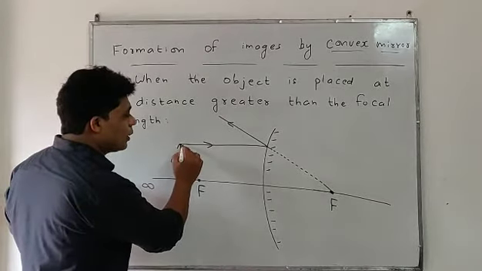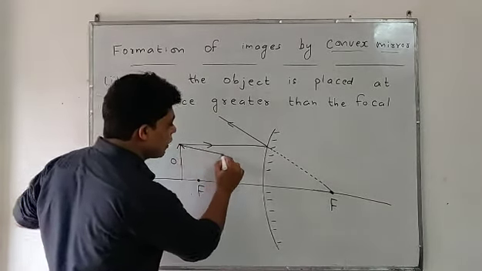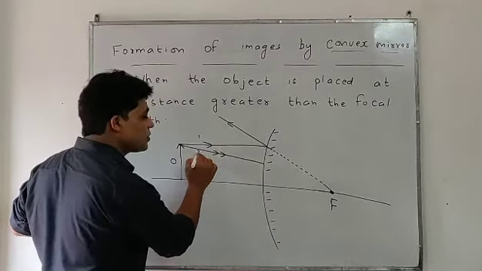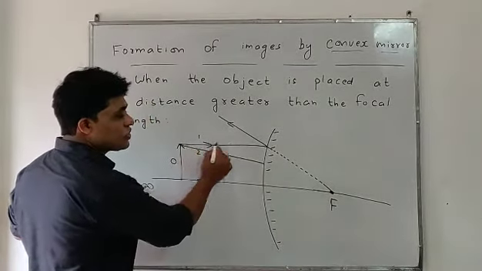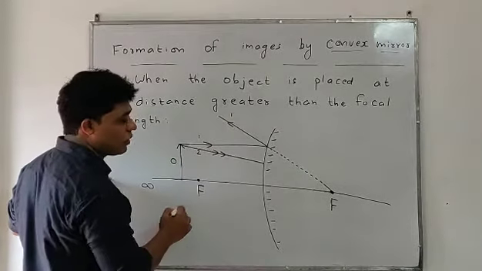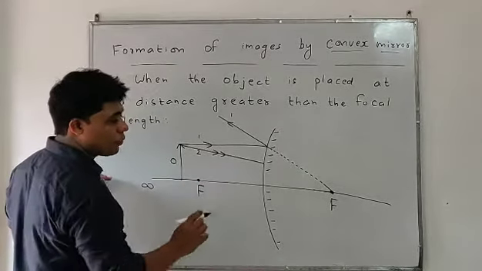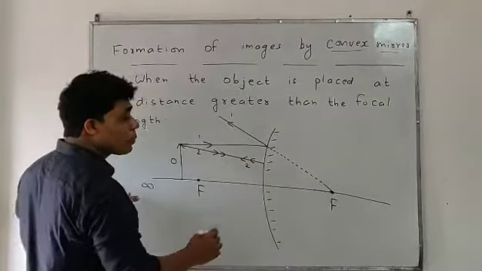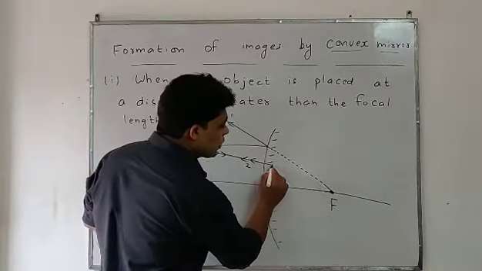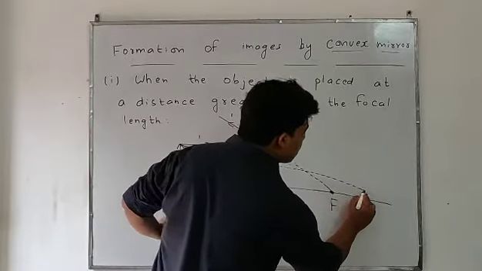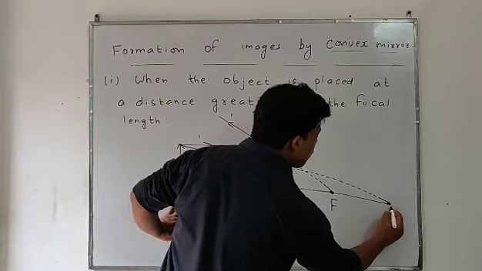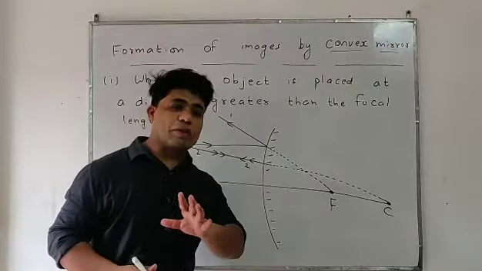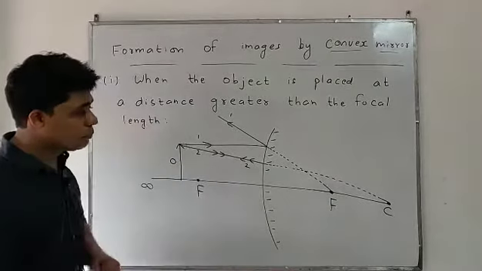Now another ray is incident, and I'm going to make a double arrow. This is the first light ray, and this is the second light ray. First incident ray, first reflected ray, second incident ray, and it gets reflected in the same direction. Why? Because it is based on the concept that it is directed toward the center of curvature. When a light ray is directed toward the center of curvature, it reflects in the same direction.